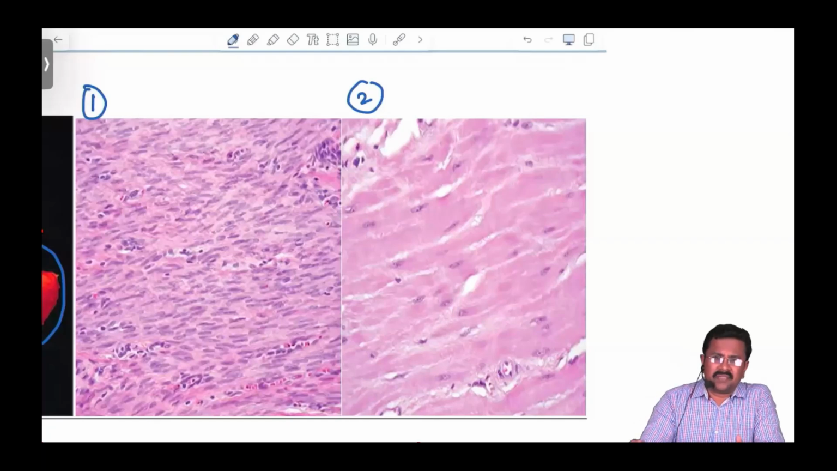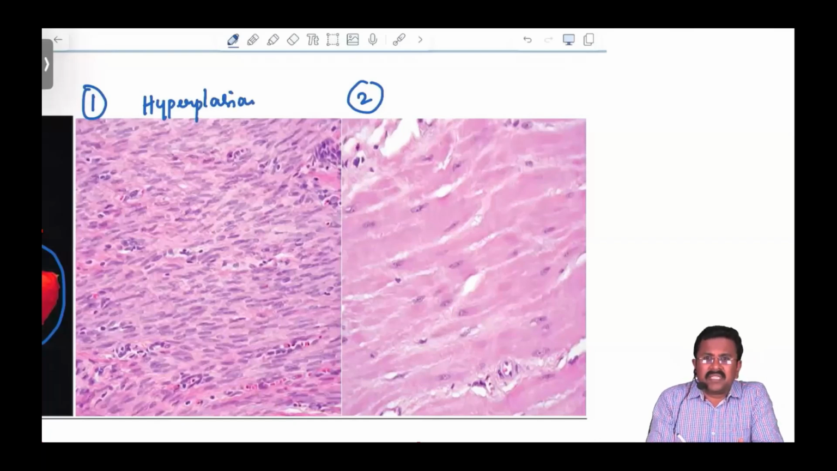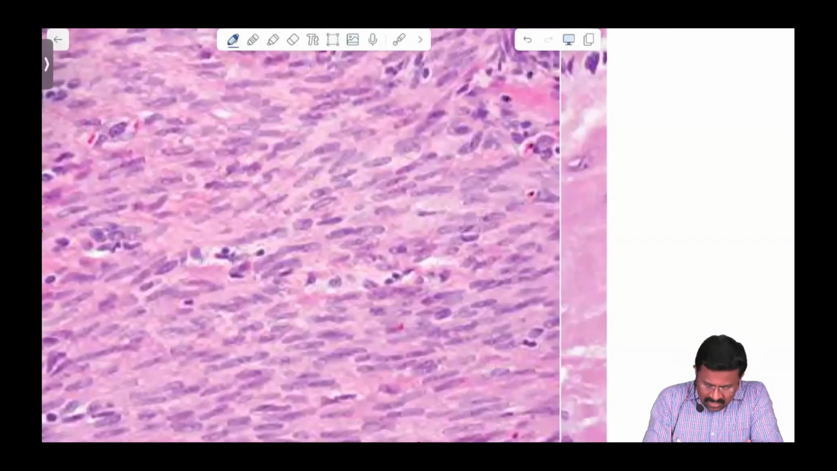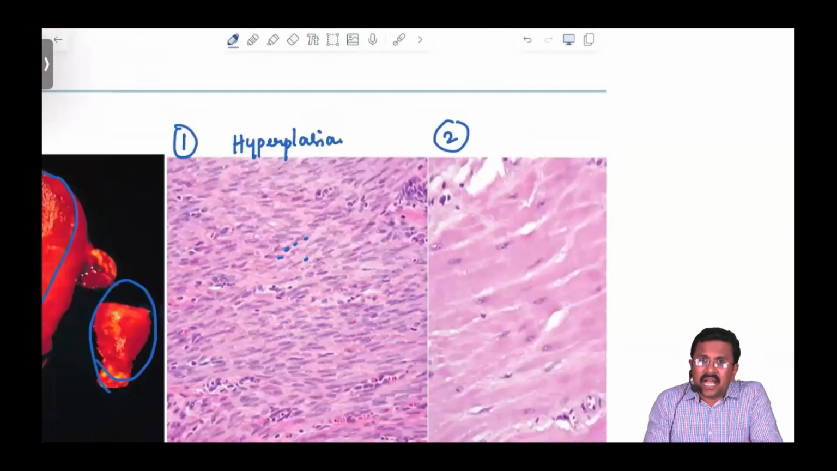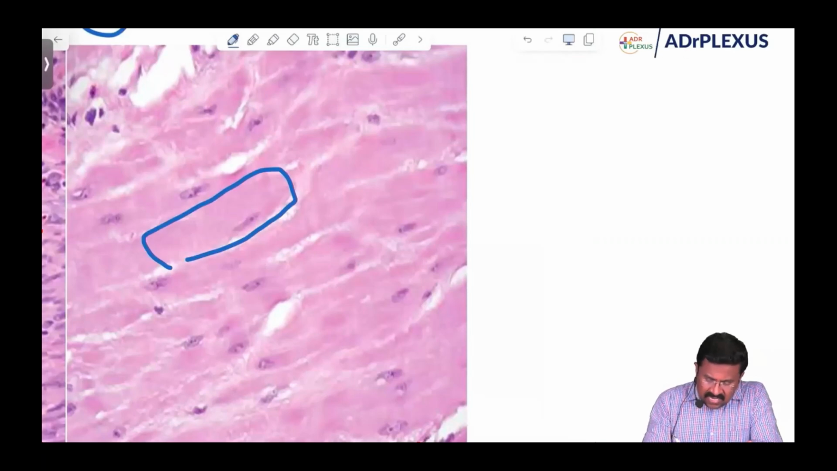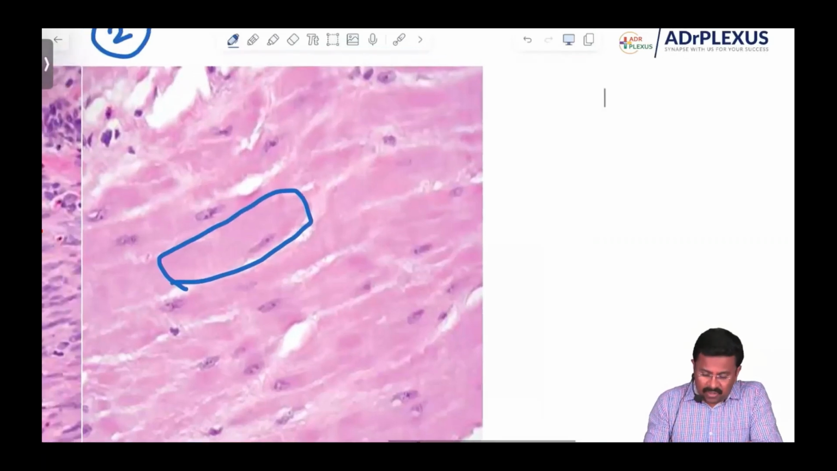Yes, yes, very good. One is hyperplasia. Why is it hyperplasia? Yes, Devasena. Yes, Ataf Hussain. Yeah, hyperplasia. You can see here, these are all the nuclei of the smooth muscles, which have gone for hyperplasia. And you can see here, this is a single cell which has gone for hypertrophy.